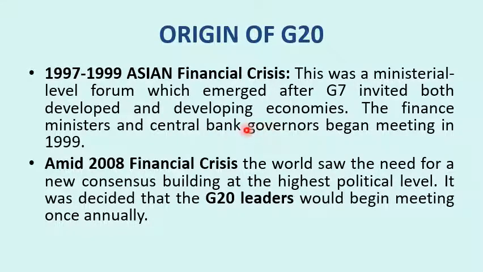So they discuss economic affairs. That is why they have representation from finance ministers and central bank governors. But in the 2008 financial crisis, they also decided with all the members' consensus, which means agreement with all the members, that all the leaders of G20 nations, meaning prime ministers or presidents, will also meet annually.